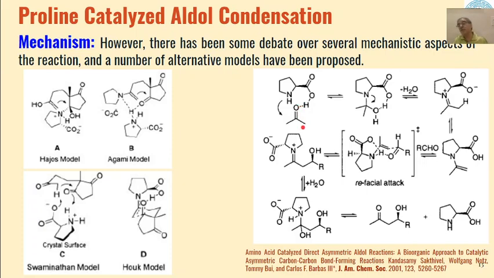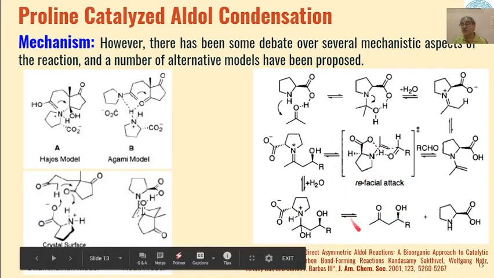Then this gets converted into this type of enamine, and this enamine, through this refacial attack, is converted into this type of transition state where the energy of the system is lowest, and then through formation of this transition state, this is converted into a stereospecific product of this type.